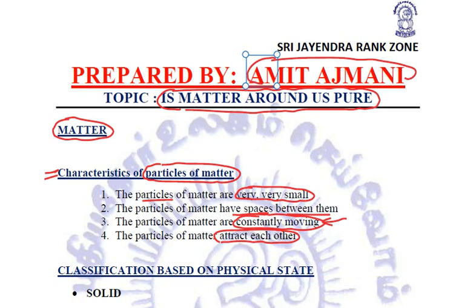We have seen pollen grains move in a zigzag fashion, as if they are dancing on the surface of water. Why exactly does it happen? Because the particles of water are constantly moving, so they hit the pollen grains, because of which we see that zigzag motion.